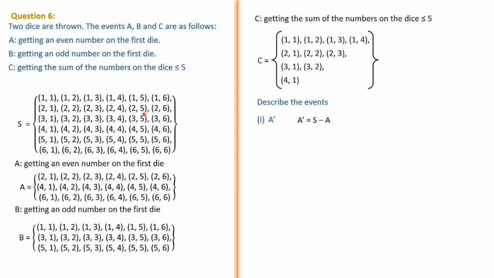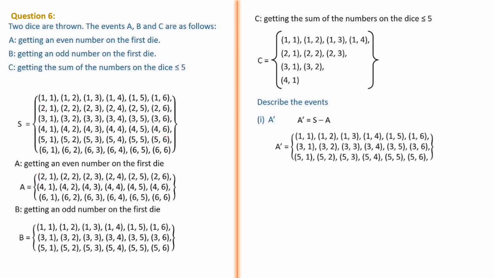When you remove the first even numbers, you will get the odd numbers, that is 1 1, 1 2, 1 3, 1 4, 1 5, 1 6, 3 1, 3 2, 3 3, 3 4, 3 5, 3 6, 5 1 to 5 6. A dash: how are we calculating it? From the set S we are removing A.